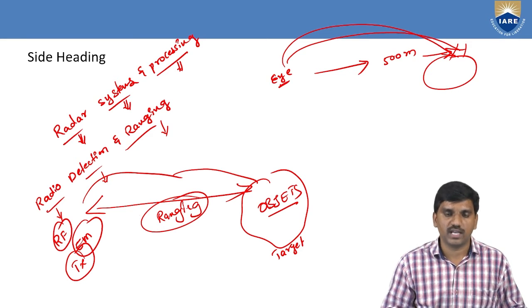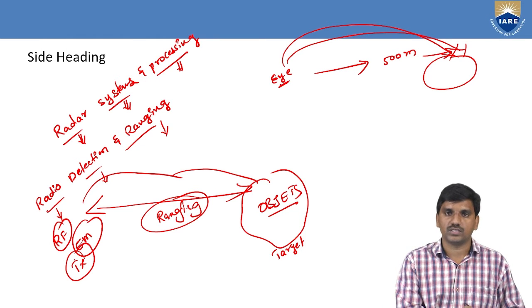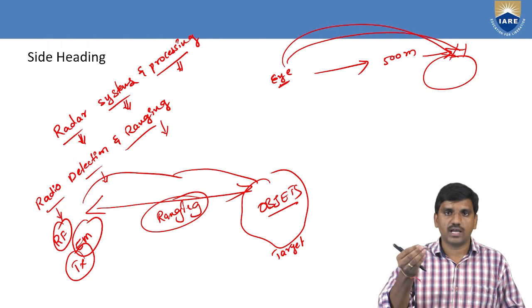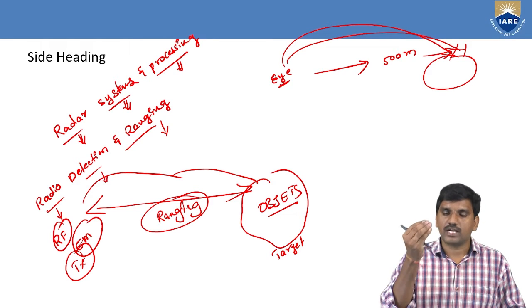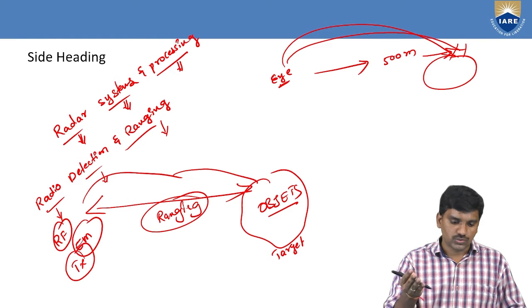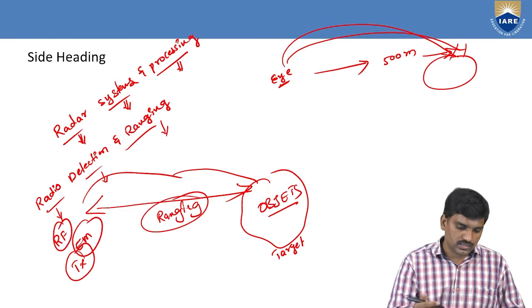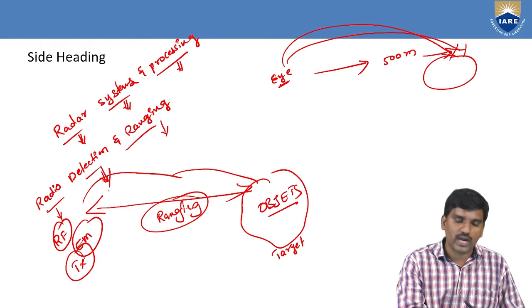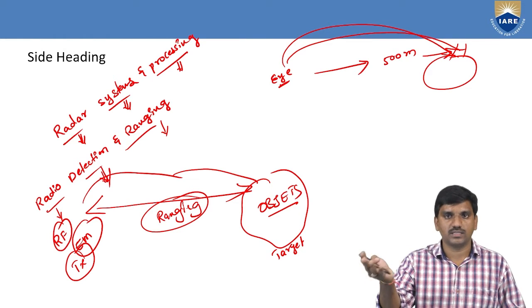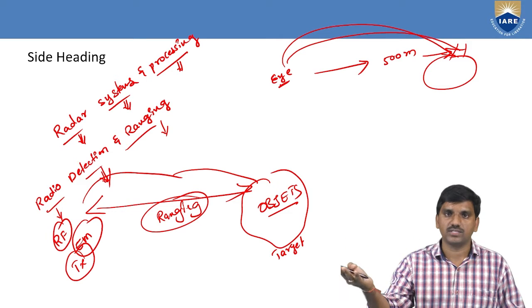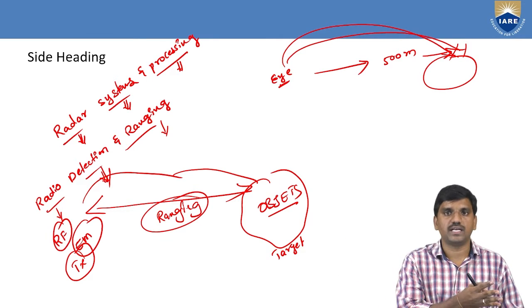In order to measure the distance between these two things, transmitter and receiver, this is the main importance of the radar. By passing the electromagnetic signals, we can identify the objects or target. This is the main function of the radar. Next, detection means identifying the object wherever it is located, in the sea or any other place, using the transmitted signals.